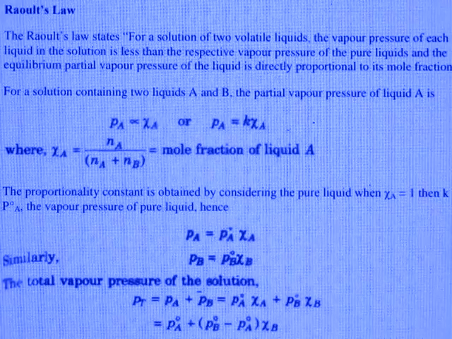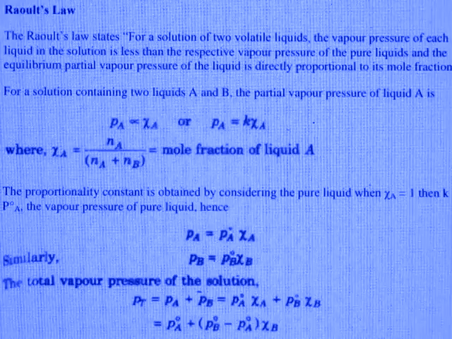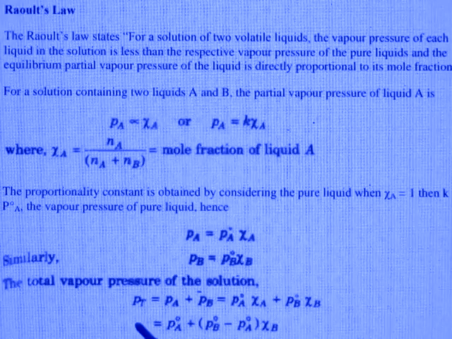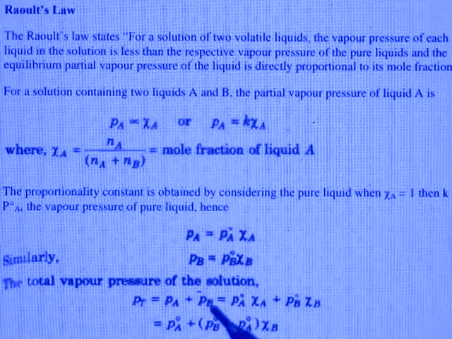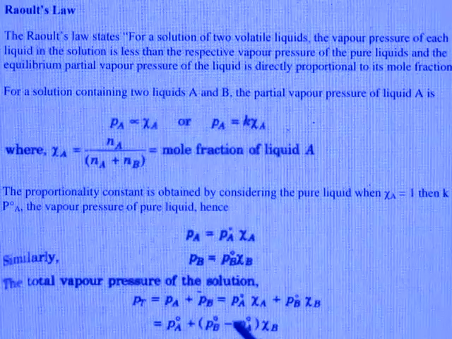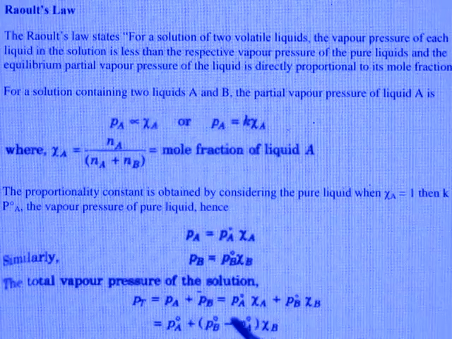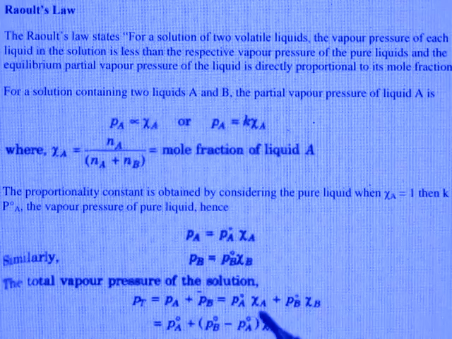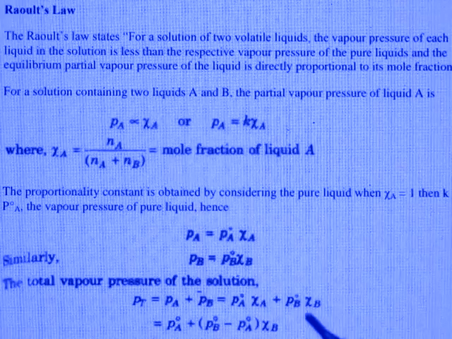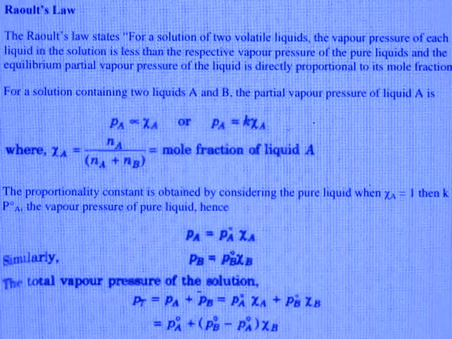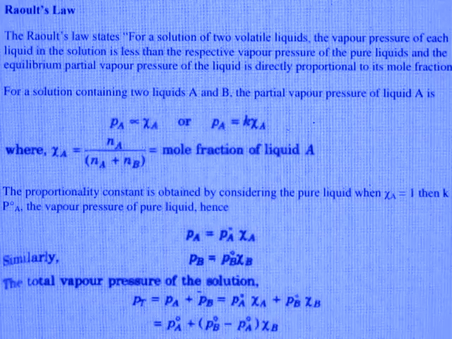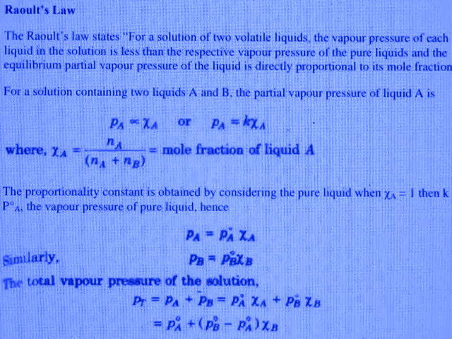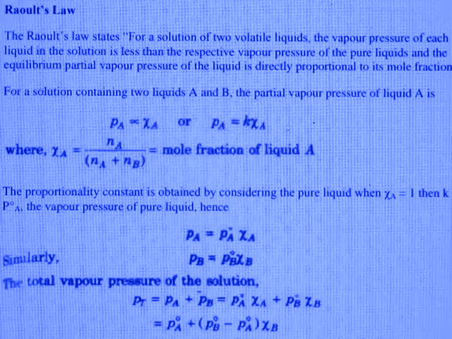The total vapor pressure of the solution, P total equal to Pa plus Pb equal to P naught A chi A plus P naught B chi B equal to P naught A plus P naught B minus P naught A into chi B.